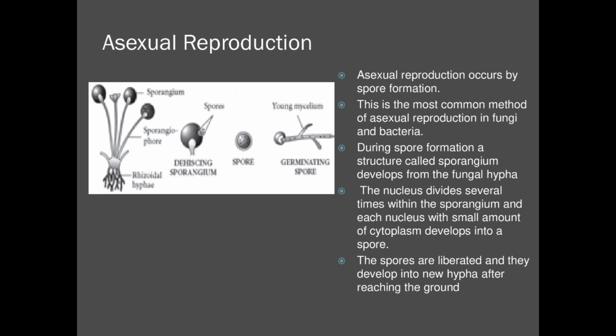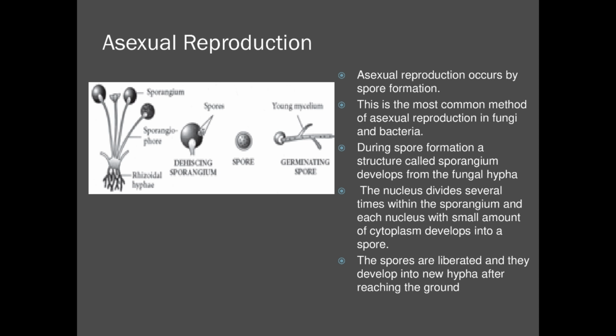Usually this asexual reproduction happens in fungi and bacteria. This is the most common method by which fungi and bacteria reproduce. Generally this asexual reproduction involves spore formation. Something called a spore will get formed during this asexual reproduction in fungi and bacteria. Refer to this picture. You have this fungal hypha.